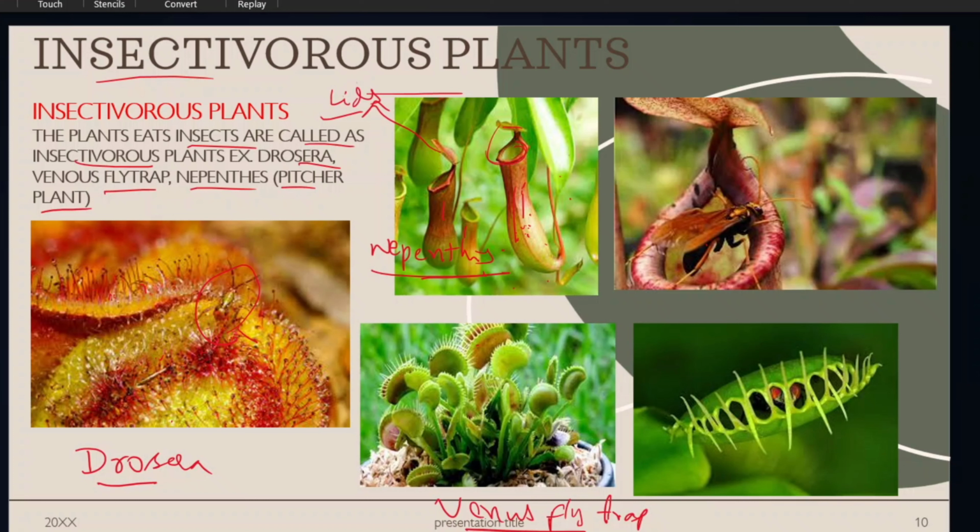Here is Venus flytrap. Venus flytrap has a book-like structure. These book-like structures close immediately. When the insect enters the book-like structure, it closes immediately. The insect is trapped inside and digested. These are the best examples for insectivorous plants: Drosera, Nepenthes and Venus flytrap. Mainly in nitrogen-deficient soils, these insectivorous plants live. The nitrogen deficiency is covered by eating insects. These are called insectivorous plants.